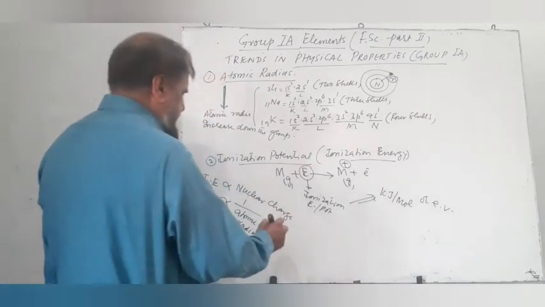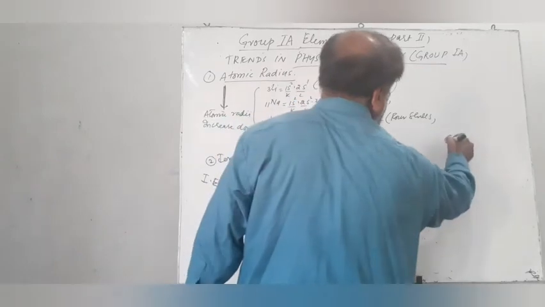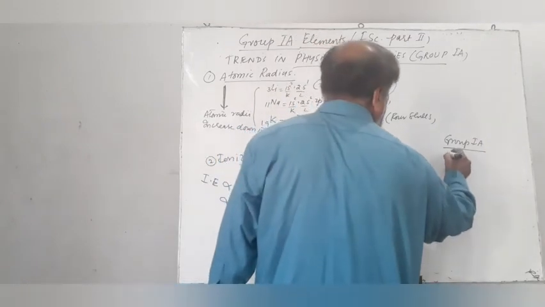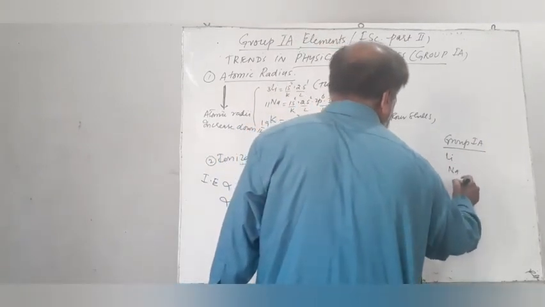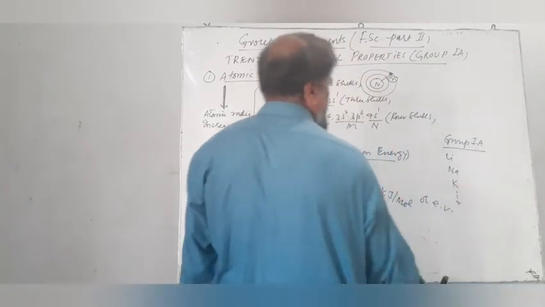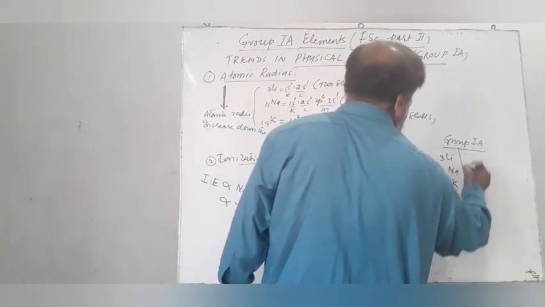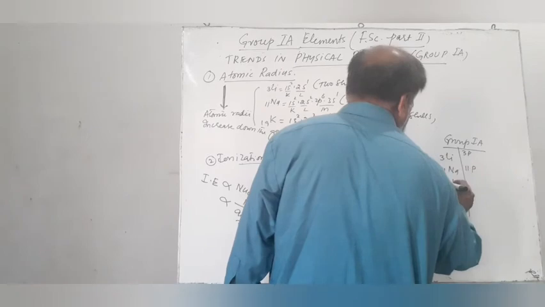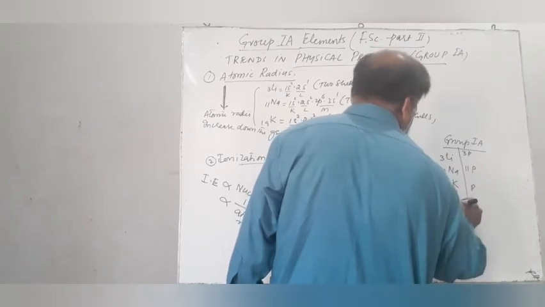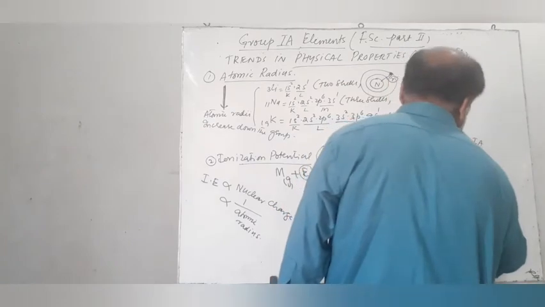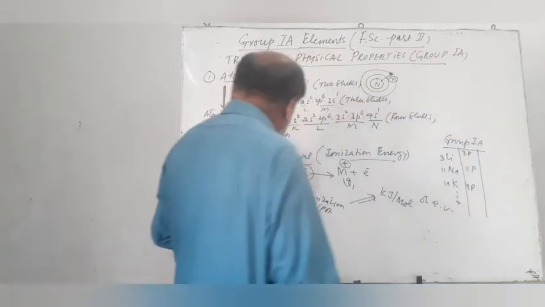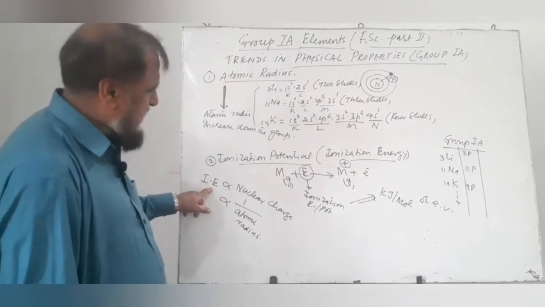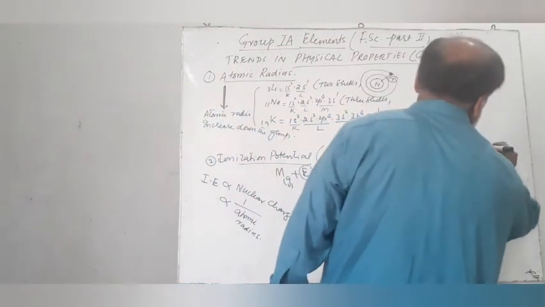Now in case of group 1A elements, when we move down the group from lithium to sodium, potassium, etc. till the end, lithium has 3 protons, sodium has 11 protons, potassium has 19 protons, etc. The nuclear charge is increasing. Therefore, we expect that the ionization energy will also increase, but on the contrary, the atomic radius